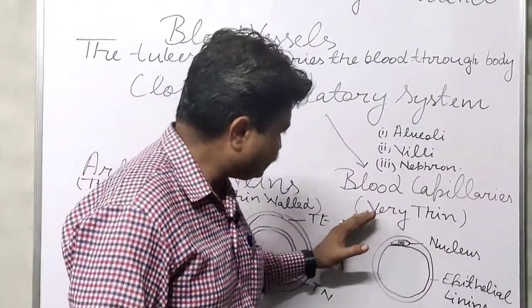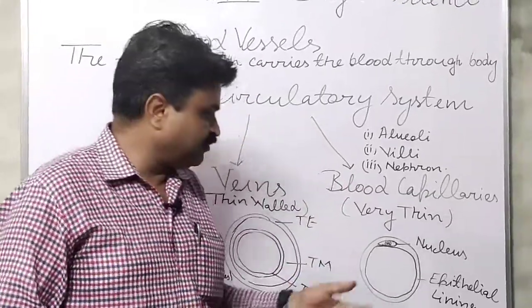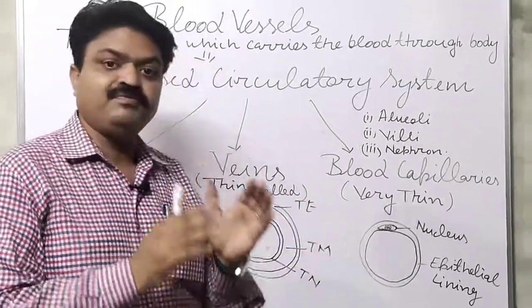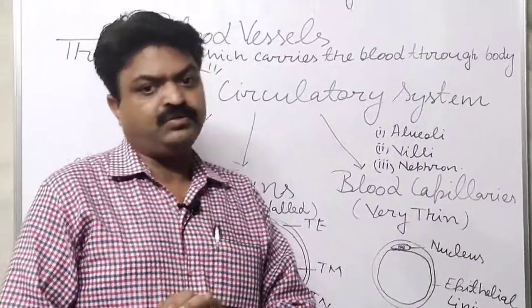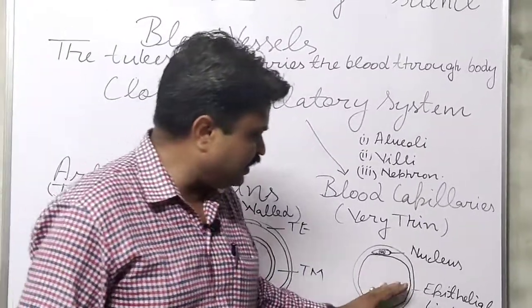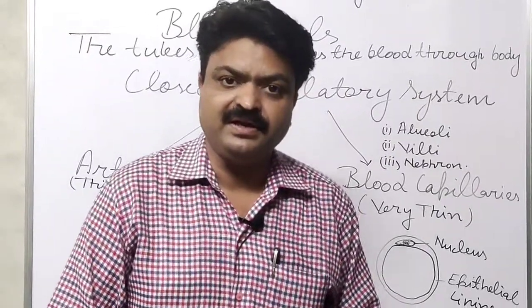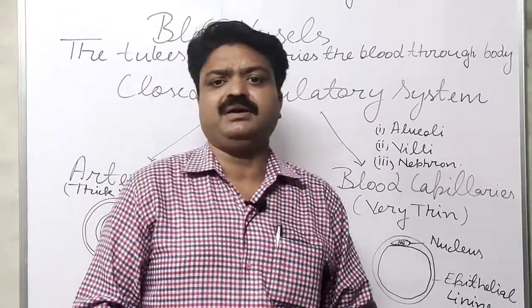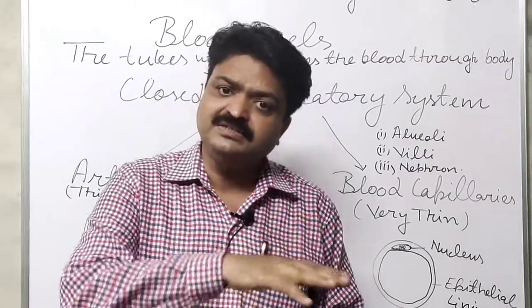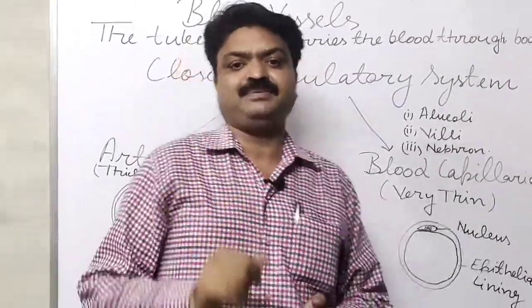Now, the structure of the blood capillaries. Blood capillaries have only one layer, and that layer is made up of epithelial lining, student. With the help of that epithelial lining, osmosis takes place easily.